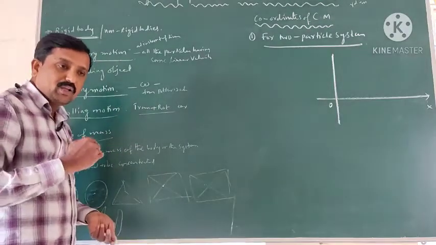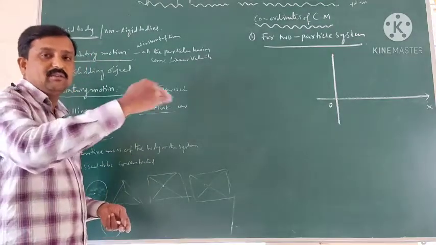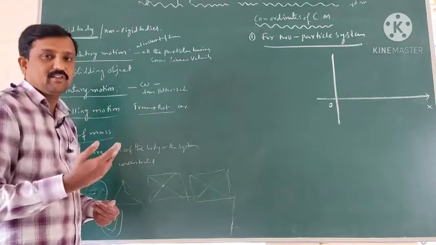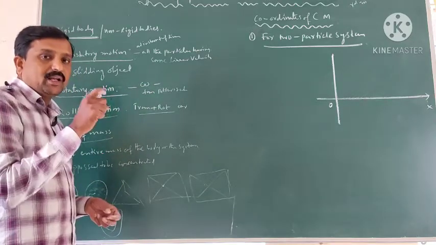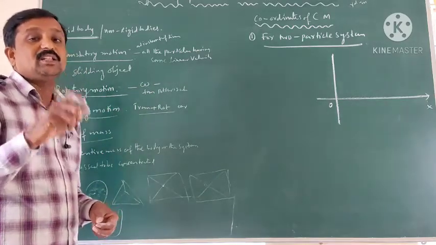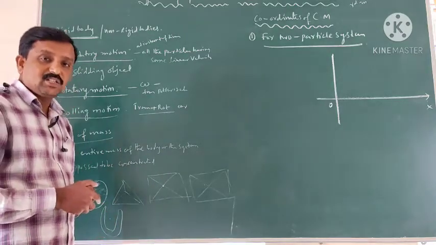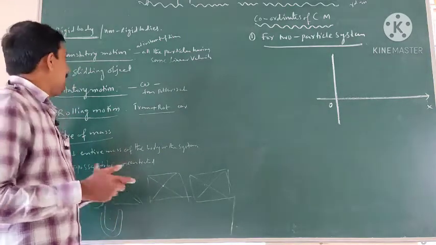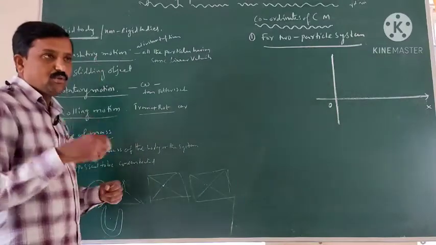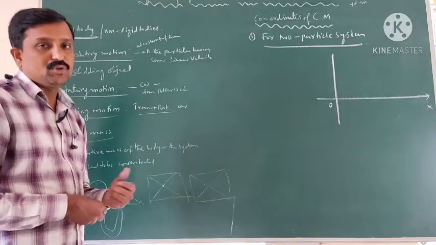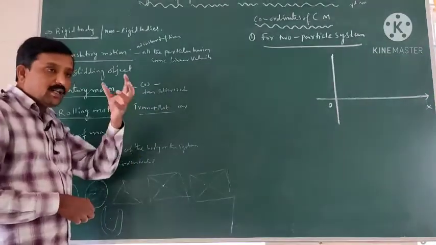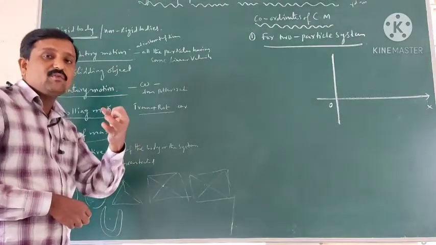The body may be moving along one direction, along the x direction, whatever it may be. In translatory motion, all particles have the same velocity.